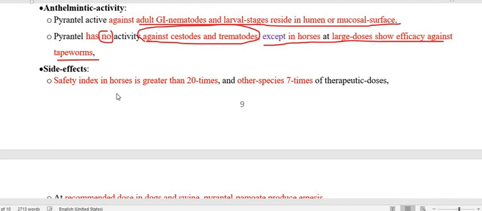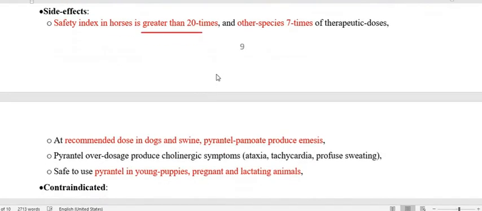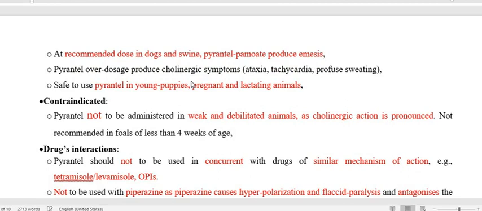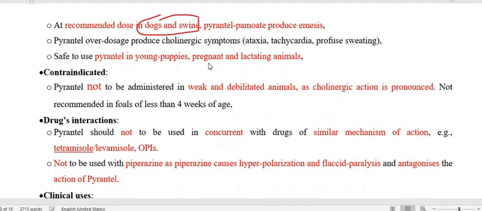Safety index is high, greater than 20 times, particularly in horses, and 7 times in other species. This drug is recommended for dogs and pigs, pyrantel pamoate, and even this is safe to use in young puppies and pregnant and lactating animals.